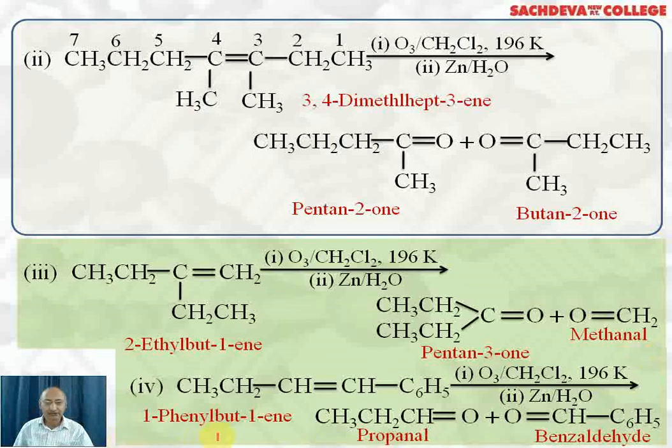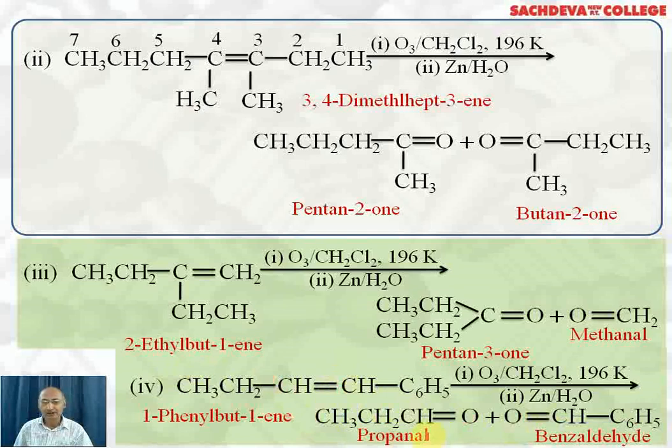Next compound is 1-phenylbut-1-ene. This is phenyl, 1-phenylbut-1-ene is the compound. When you carry out ozonolysis followed by reduction, this particular group will change to aldehyde and we get benzaldehyde. And this particular group also changes to aldehyde and there are 3 carbon atoms, so we get propanal.